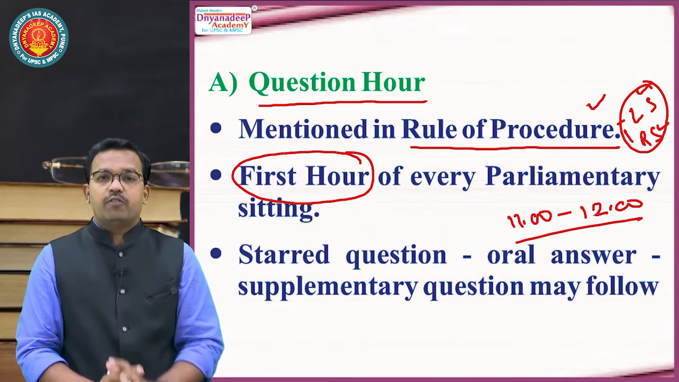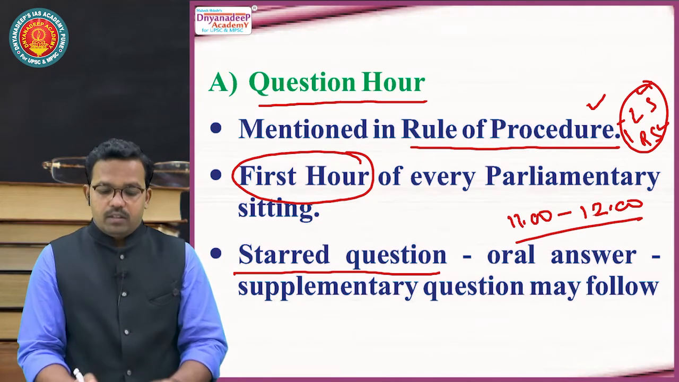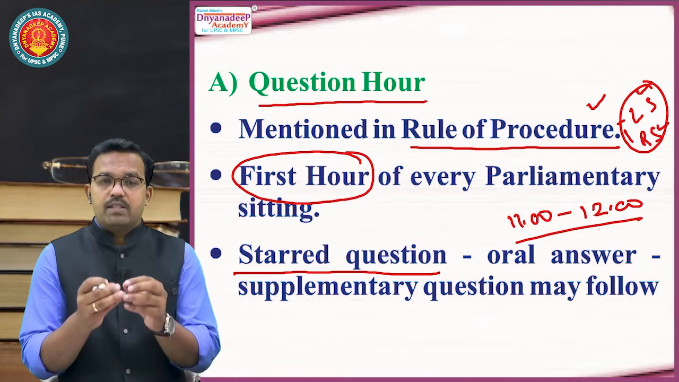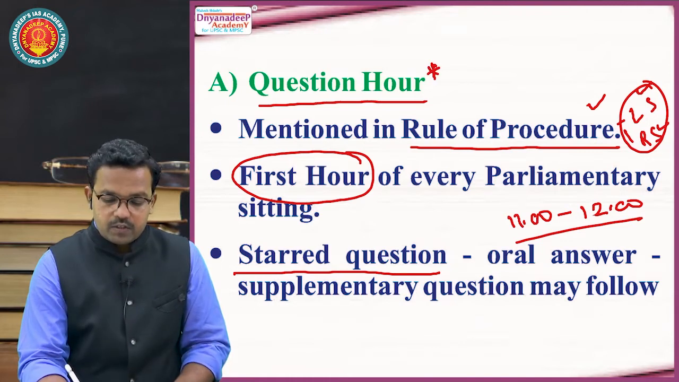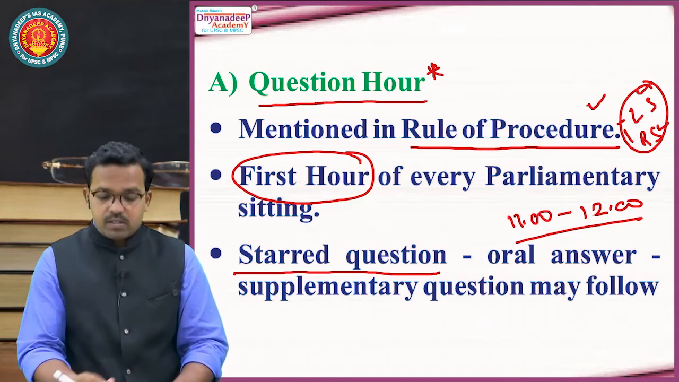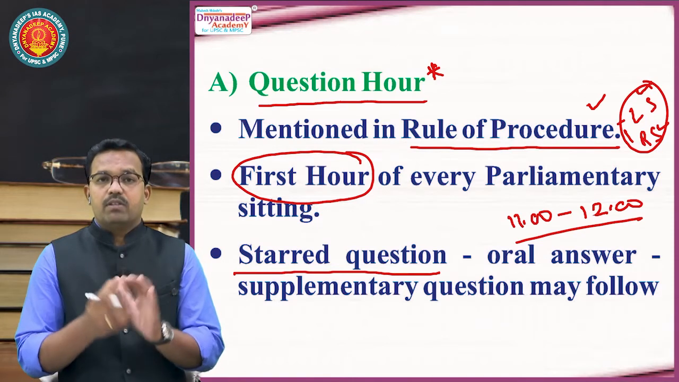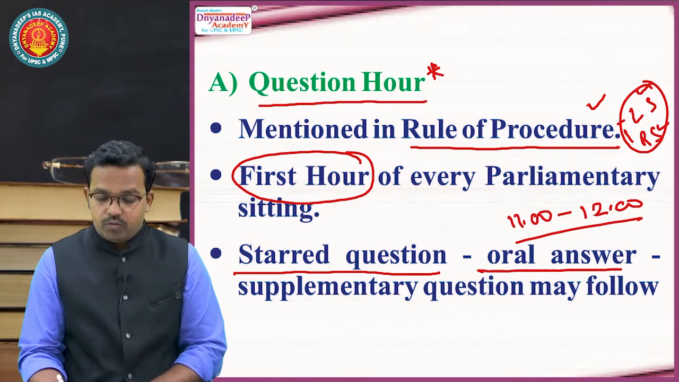Now, what are the types of questions? First is the starred question. What is a star? While teaching polity, I told you at many places that I will star mark this point. So if I put a star on the words question hour, then that line has become starred. So it is a starred question. What is the idea of a starred question? For every starred question, the minister has to give an oral answer.